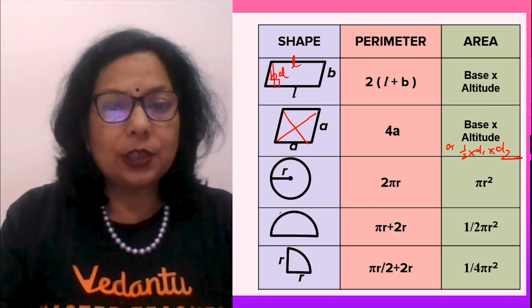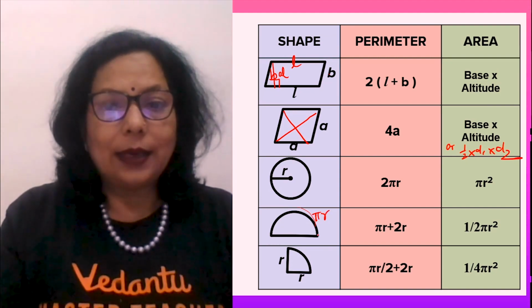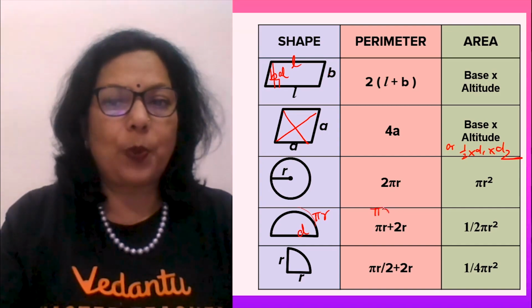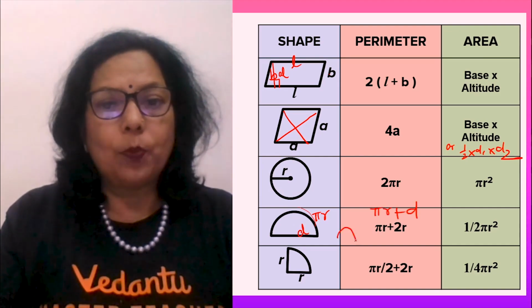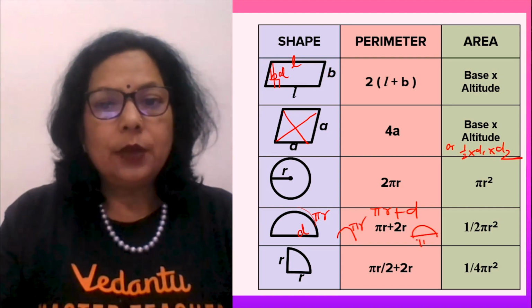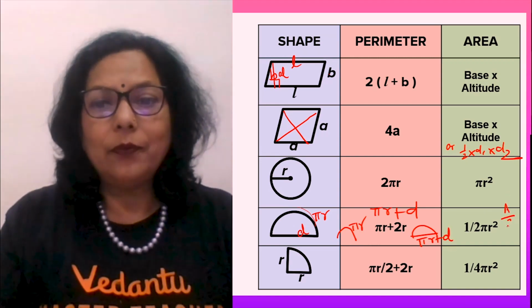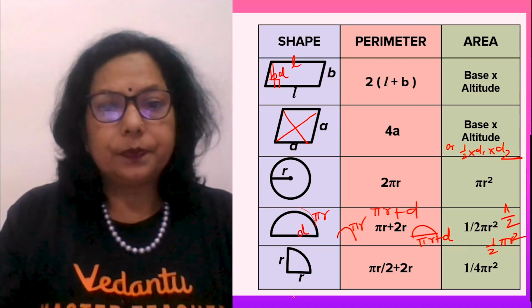Semicircle: this boundary is half of 2 pi r, that is pi r, and this distance is d. You can say d or 2r, so it is pi r plus d or pi r plus 2r. If it's an open semicircle, it will only be pi r. If it is closed, then pi r plus d.